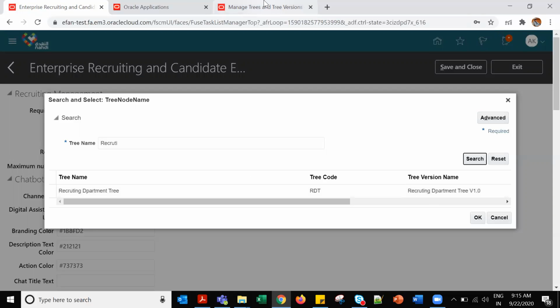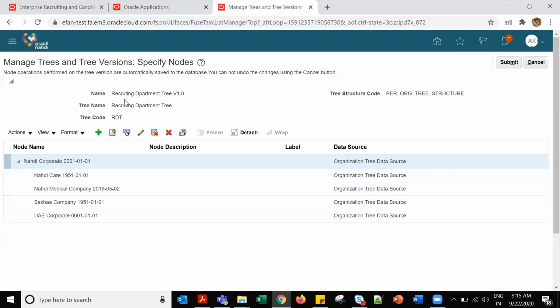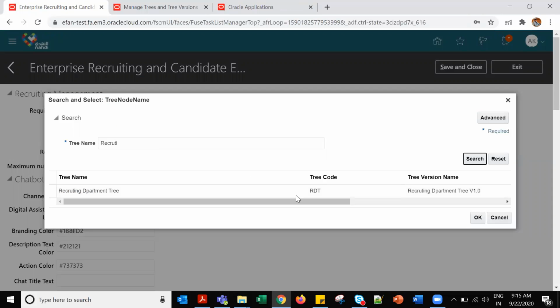Tree version name. Version name means this one. Tree name is this one. So this is the version name, version 1.0. Version is 1.0 and tree is this one. Got the clarity. This is tree name and this is a version name.